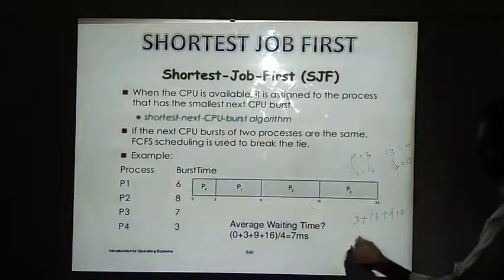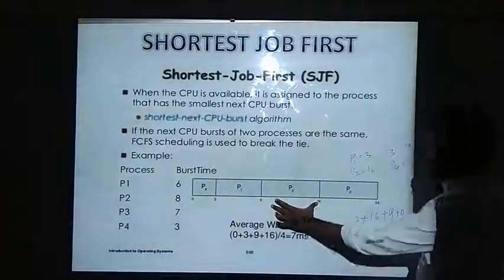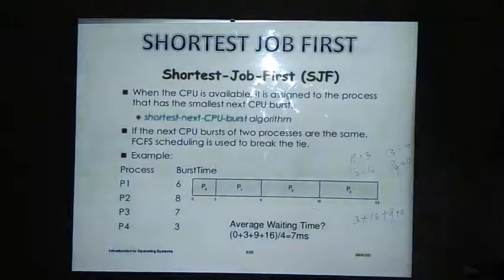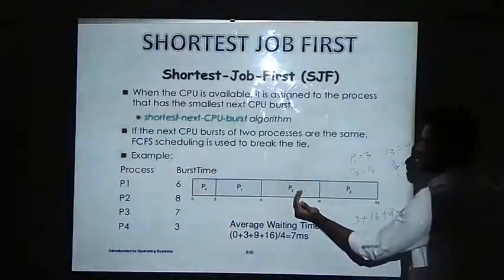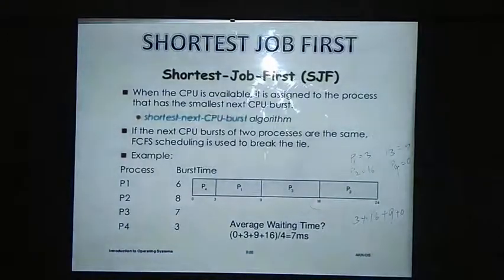See, while I am executing this, P3 is taking how much time? 7 milliseconds. If one more process came which is having less than 7 milliseconds, say suppose 3, 2 or 1 milliseconds, then I will be preempting this P3 and allocating the CPU to some P5 which is coming next. We will execute that for 1 millisecond and again I will start with my P3. But the complexity here is the selection of the process which has the smallest CPU burst time. That will take a lot of time.